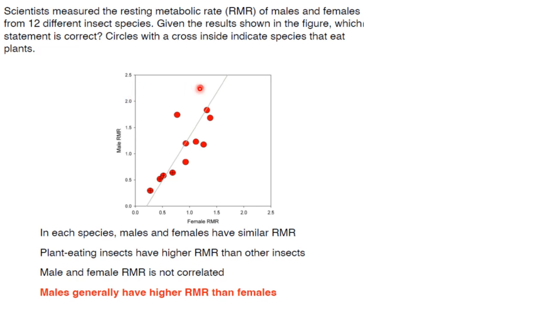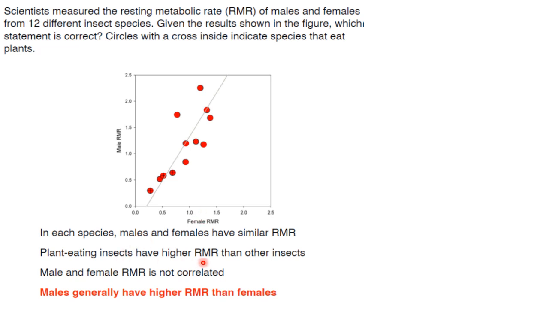Males and females don't have similar RMR. See this species, it is more than 2 in case of male RMR, and female RMR it is just more than 1. So male and female have similar RMR is not a correct statement. Plant eating insects have higher RMR than other insects. No, they have lower RMR than other insects. It is just more than 0.5. But here it has gone even more than 2 in case of male RMR, and here it is more than 1 in the case of female RMR.